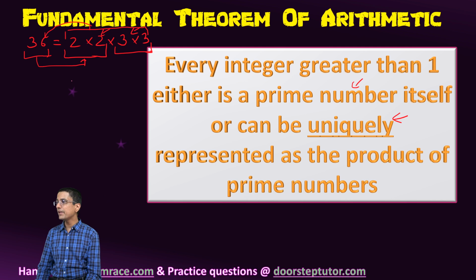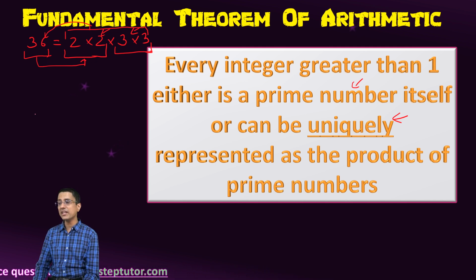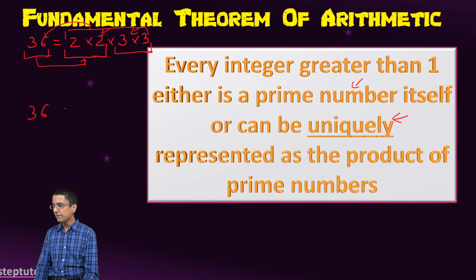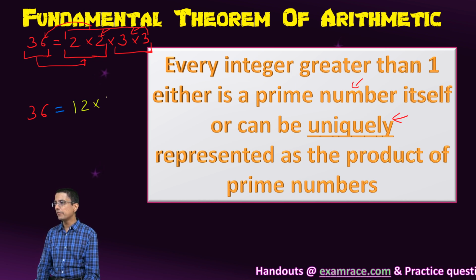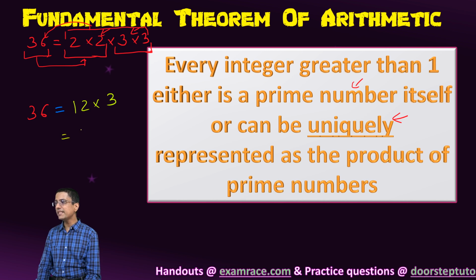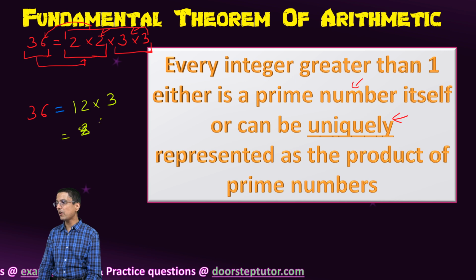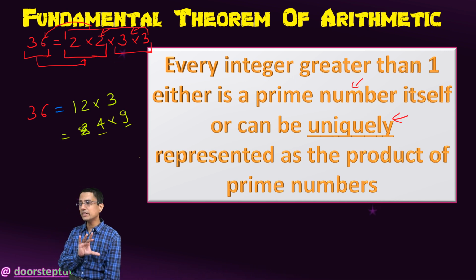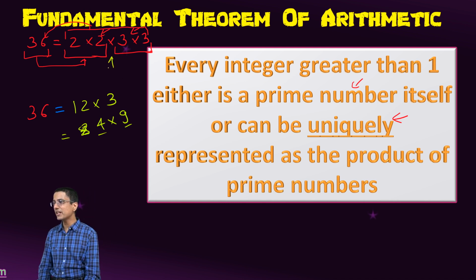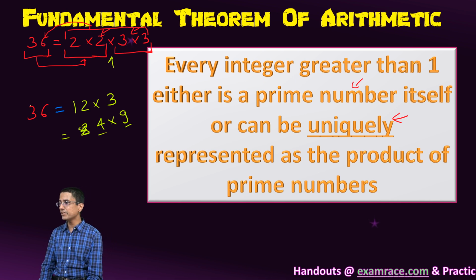First thing is that we are saying that the number is uniquely divided into its prime factors. Only the prime factorization is unique. For example, if I were to divide 36 not into prime factors but into composite factors, for example 12 times 3, then this is not unique. I can do it as 12 times 3, or I can do it as 4 times 9. So this factorization in composite terms is not unique. Only the factorization of 36 into prime factors is unique. That is the first thing to note here.